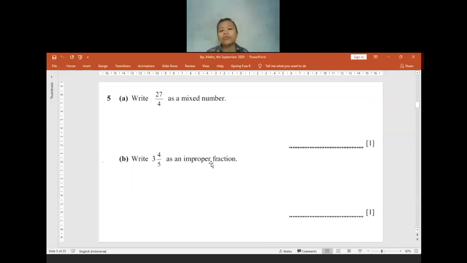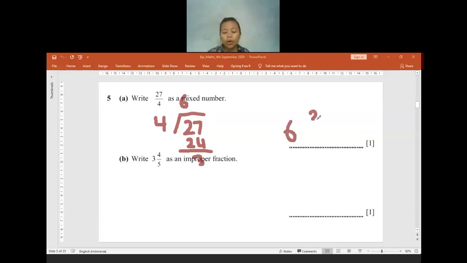For question 5, we have 27 over 4. We have to make it into a mixed number. So how do we make it into a mixed number? If you still get confused, you can do a division. 27 divided by 4. The result is 6. 6 times 4 is 24, and we will have the remainder 3. So yes, the correct answer will be 6 and 3 over 4.